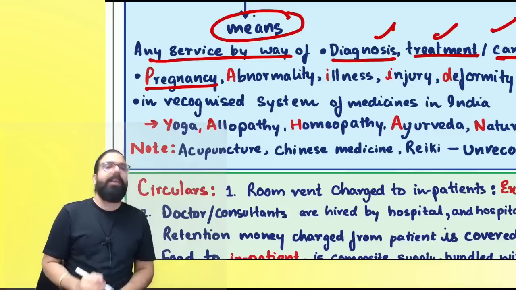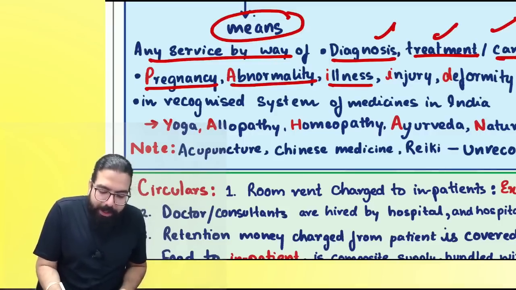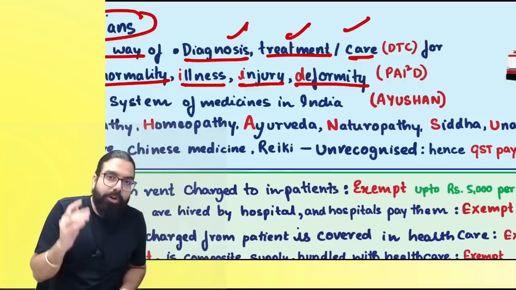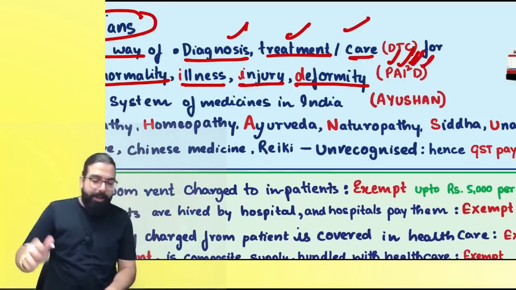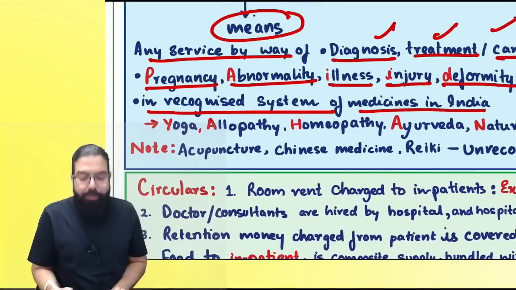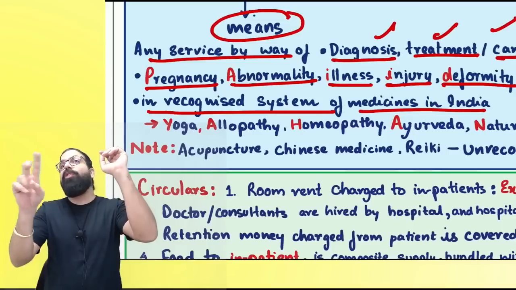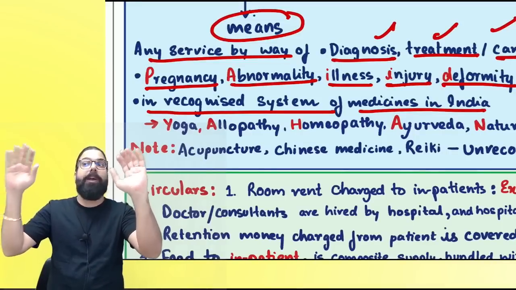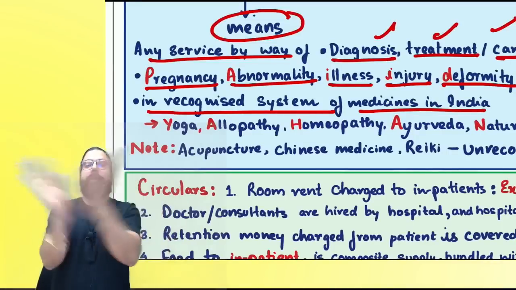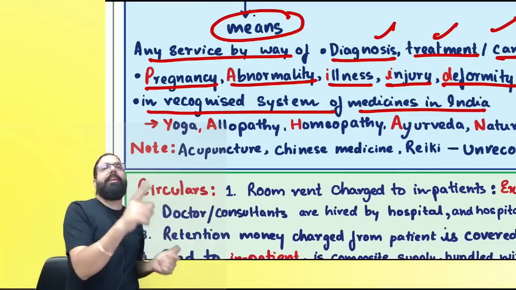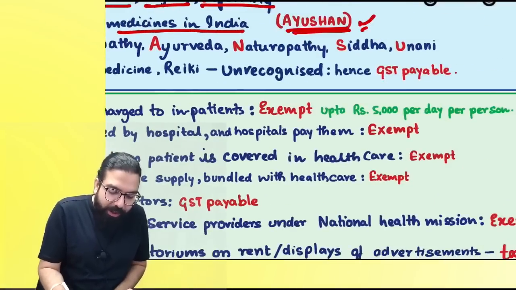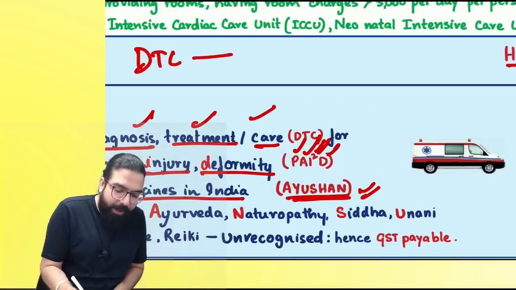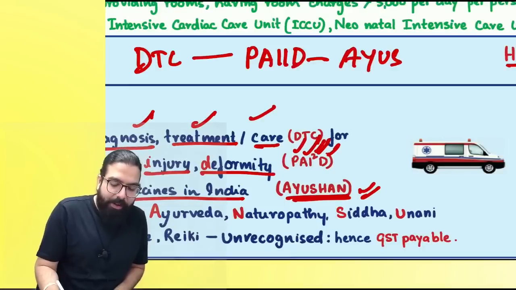If it is in relation to pregnancy, abnormality, illness, injury, or deformity. So diagnose, treatment, and care when it is done for pregnancy, abnormality, illness, injury, or any deformity, and it should be done in a recognized system of medicine. Are we clear? Diagnose, treatment, and care in respect of PAIID. Pregnancy, abnormality, illness, injury, and deformity. Always remember Ayush. Ayush is a recognized system of medicine.